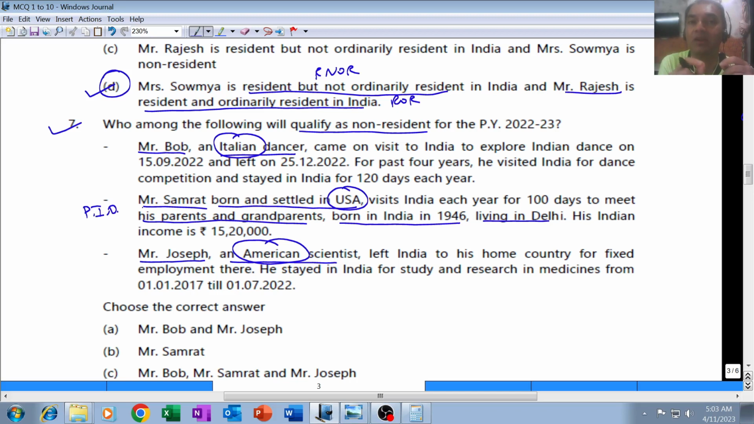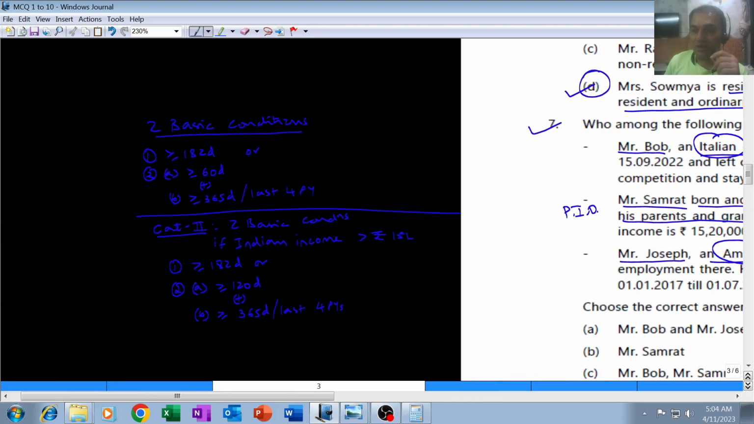Then it will be decided whether he falls under that exception number 2, that is category 2 or category 3 of exceptions or not. What are the basic conditions for determining residential status? Two basic conditions, 182 days or more, and second basic condition has got two sub conditions, 60 days or more in the current year and 365 days or more in the preceding 4 previous years. So those who are non-Indian citizens, for them basic conditions will remain same. Standard basic conditions will apply.